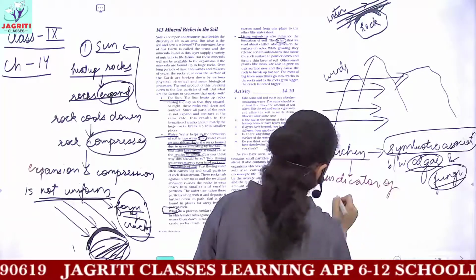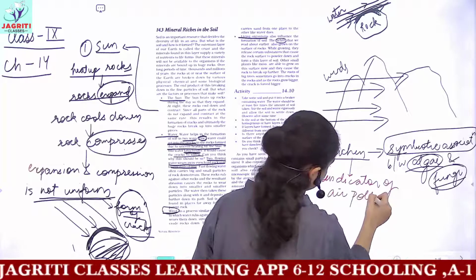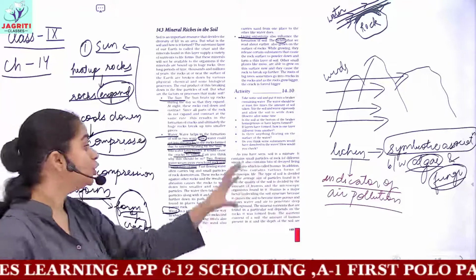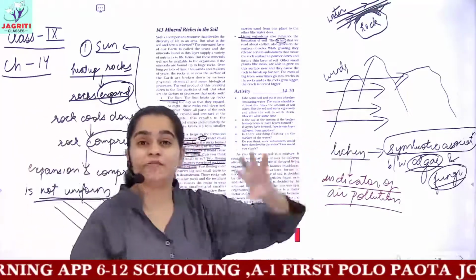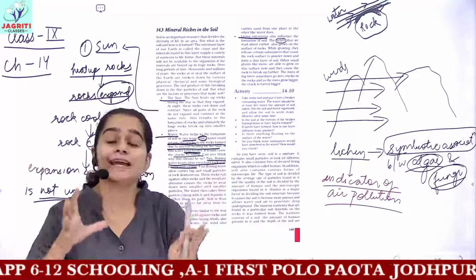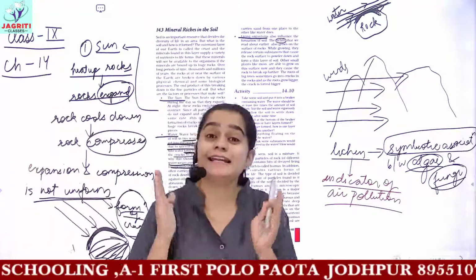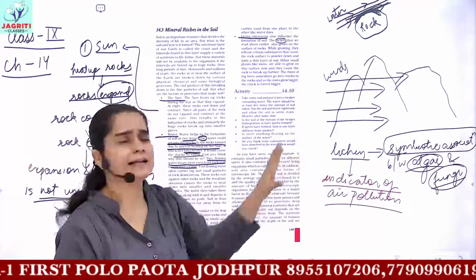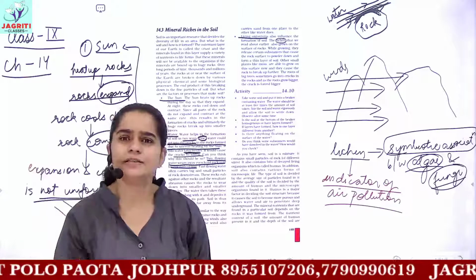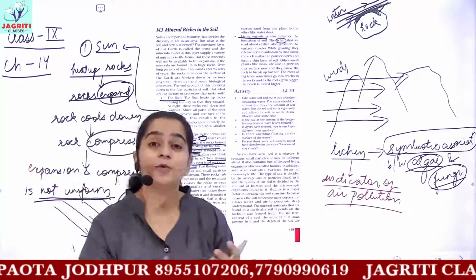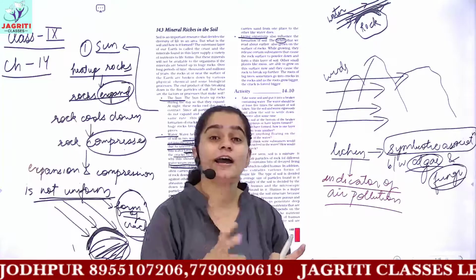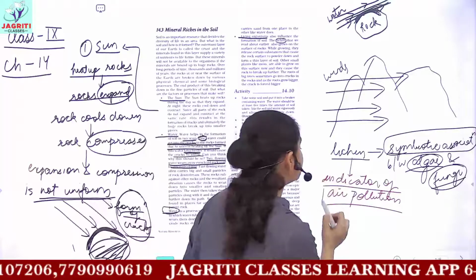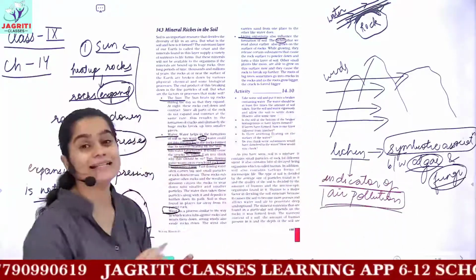Remember one thing also, lichen is an indicator of air pollution. What I mean to say is, the place which has no or very little air pollution, only that place would contain lichens. Lichens are very frequently observed species. They are found on the barks of trees. So if you find lichens growing on the bark of a tree, then you can say that that region has no air pollution or very little air pollution.